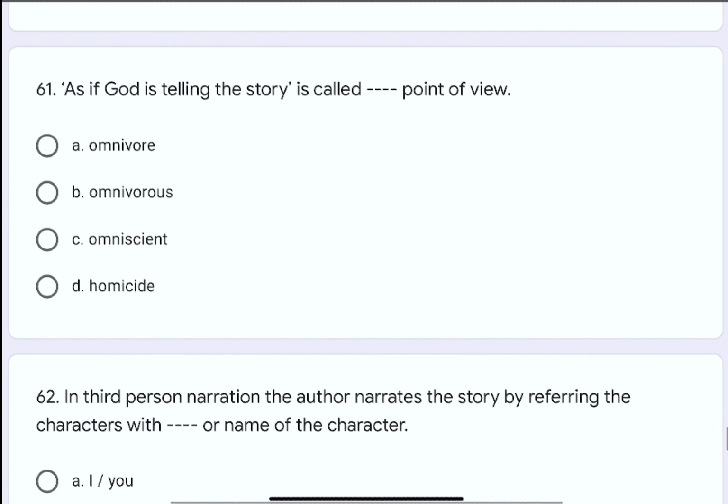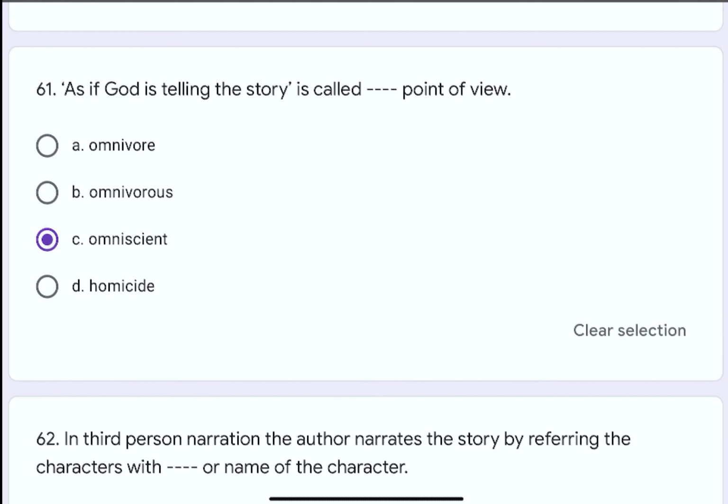Question number 61. As if God is telling the story is called dash dash point of view. The options are A. Omnivore, B. Omnivorous, C. Omniscient, or D. Homicide. The correct option is C. Omniscient.